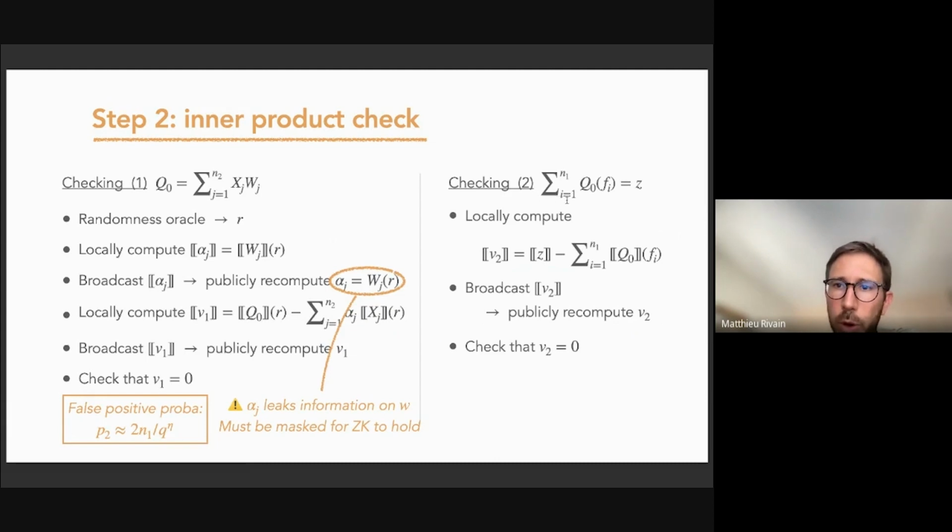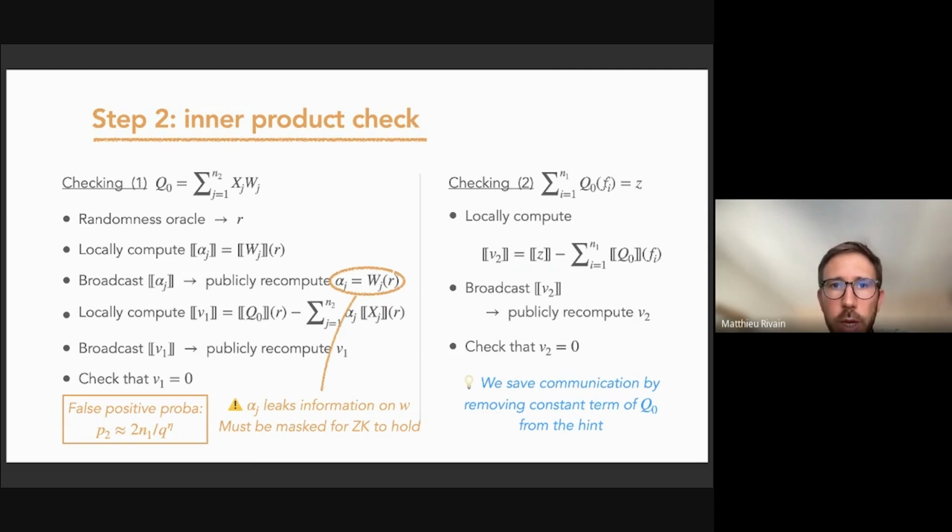Then to check the second point, we simply locally evaluate the hint polynomial on the evaluation point. This is supposed to be equal to Z, and we compute the difference with the Z sharing. So here, once again, we are supposed to get a sharing of 0. This is broadcasted, publicly recomputed, and then we check that the value v2 equals 0.